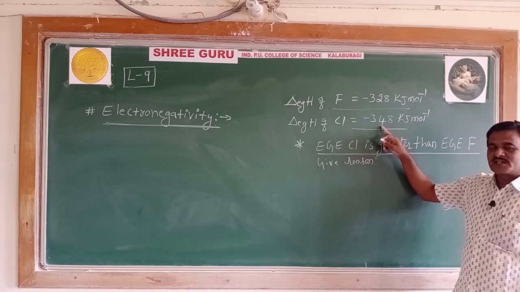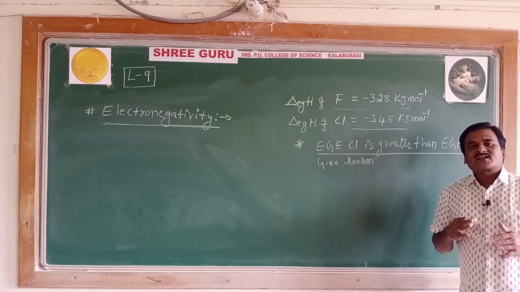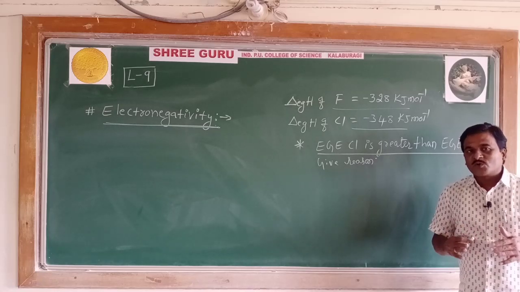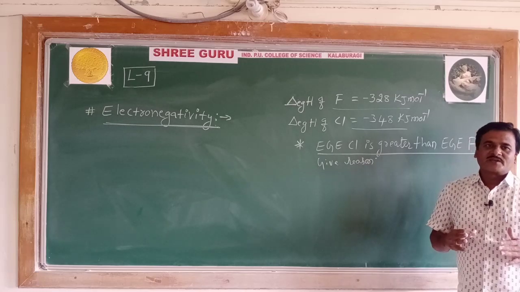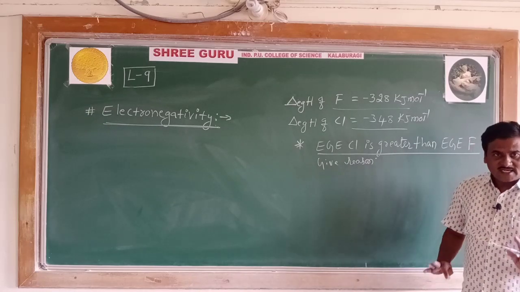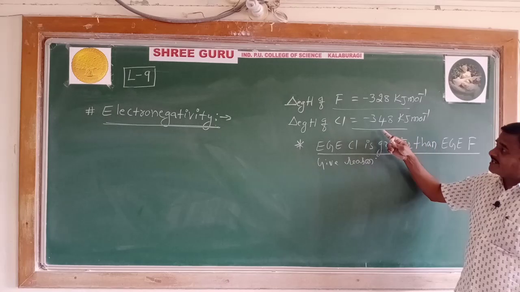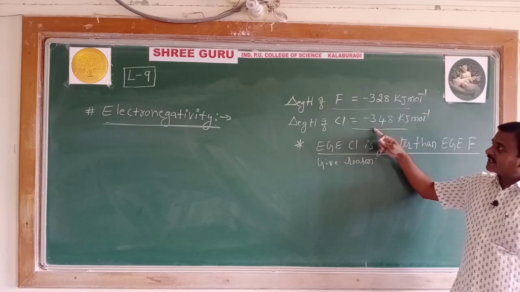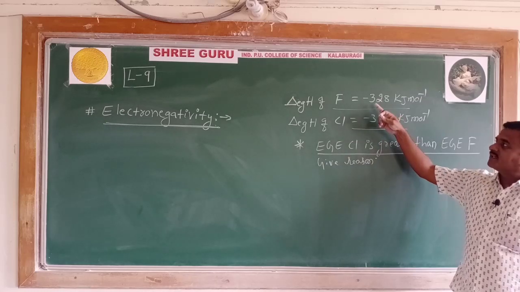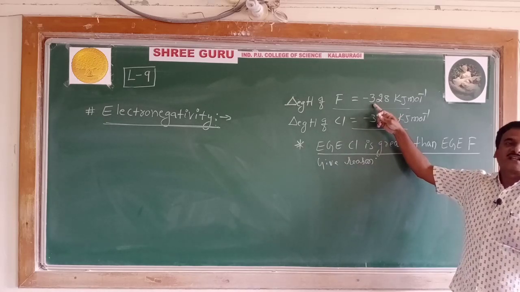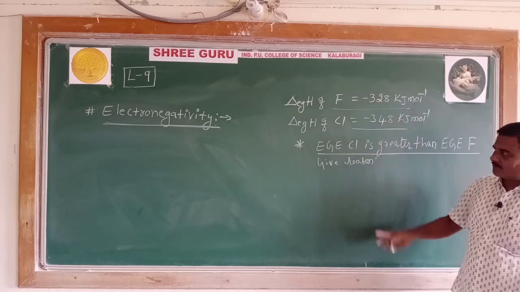Minus 348. Why? The electron gain enthalpy of chlorine is more than that of fluorine. That means more energy is released in the case of chlorine atom on adding an electron than the release of energy when an electron is added to fluorine atom.